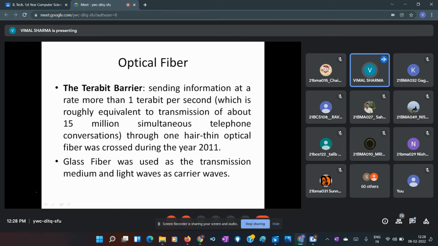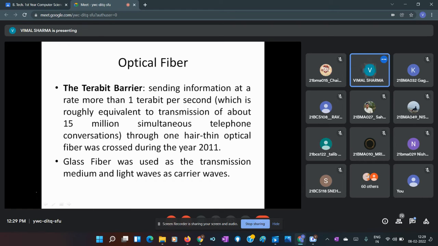So optical fiber has wide applications in telecommunication, and not only in telecommunication, it has applications in medicine, in automotive industries, in many different places. Laser operations we talk about. So optical signal we send through these optical fibers, and by inserting optical fiber in the body, we can locate exactly where we want to operate.